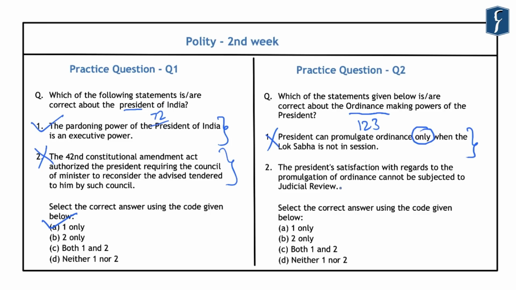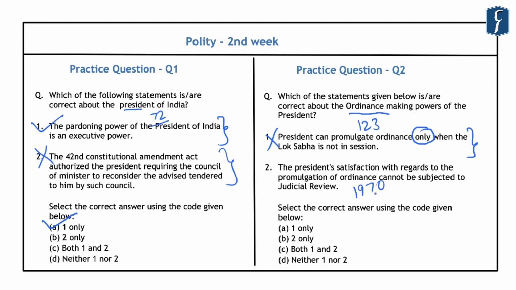Now, regarding the second statement, you should note that the President can make an ordinance only when he is satisfied that the circumstances exist that render it necessary for him to take immediate action. However, in the Cooper's case of 1970, the Supreme Court has held that the President's satisfaction can be questioned in a court on the ground of malafide.